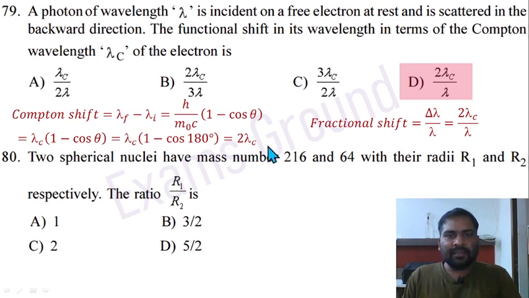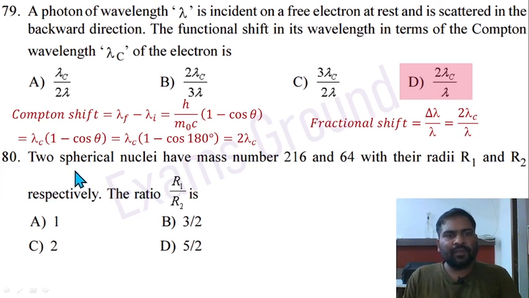Then in that condition theta equal to 180 degrees. So 1 minus cos 180 degrees, cos 180 equal to minus 1. So 1 minus of minus 1, that implies 1 plus 1, that is 2 lambda c. So fractional shift delta lambda divided by incident lambda implies 2 lambda c divided by lambda. So option D is correct here.